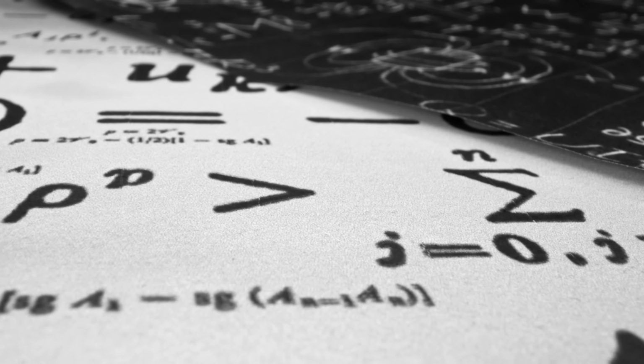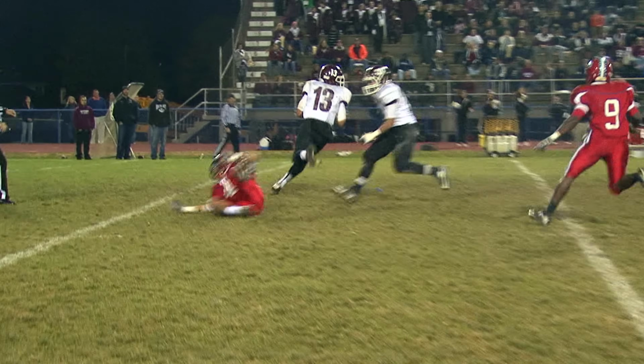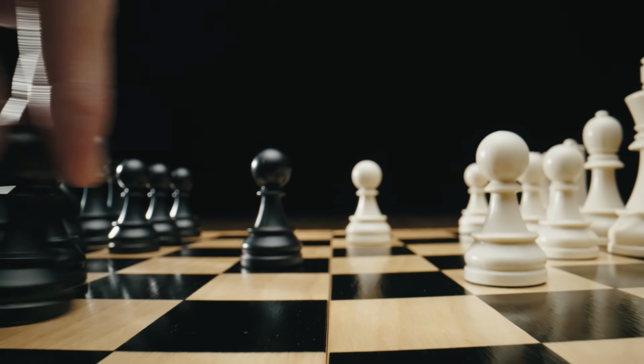Last year's Super Bowl was decided by a math problem. The Chiefs beat the 49ers in an overtime thriller, but for me, the most exciting part happened after the final whistle. In his post-game press conference, Chiefs coach Andy Reid said that he thought that 49ers coach Kyle Shanahan made a strategic math mistake. This video isn't just about football. It's about strategy and how you can use math to think through decisions.